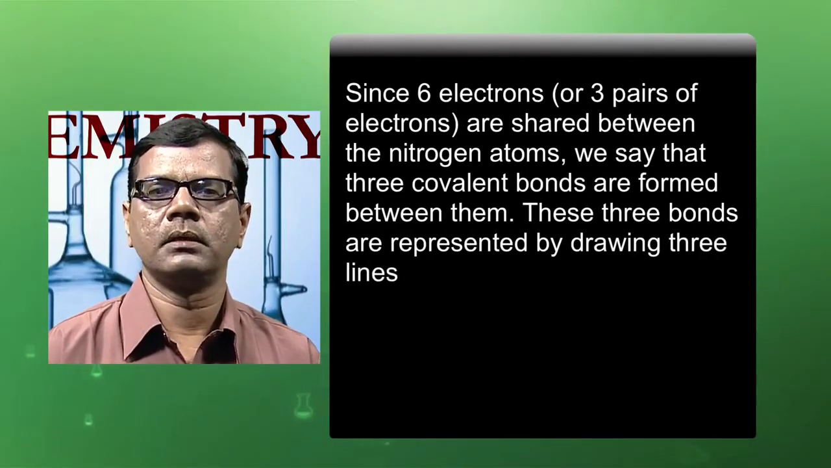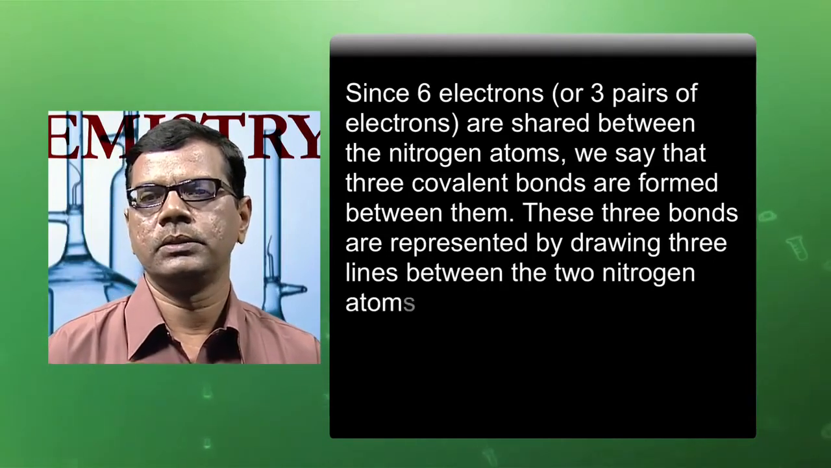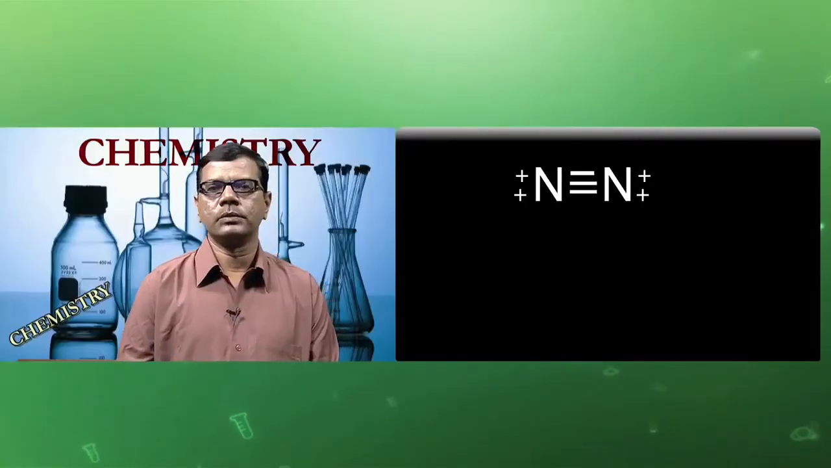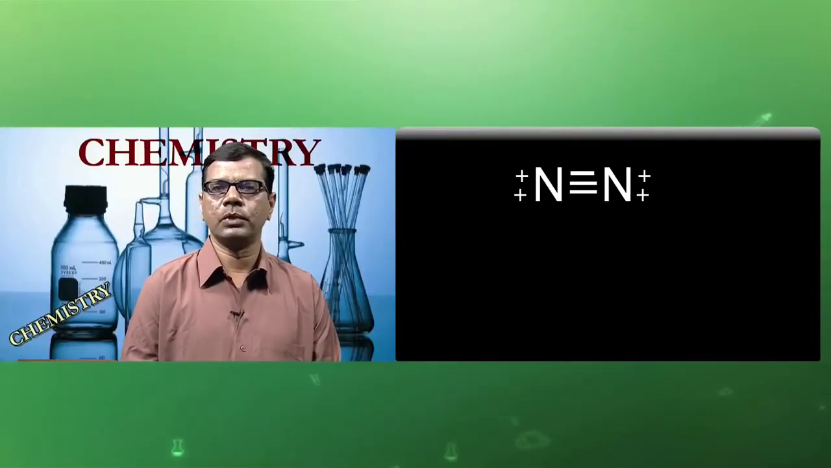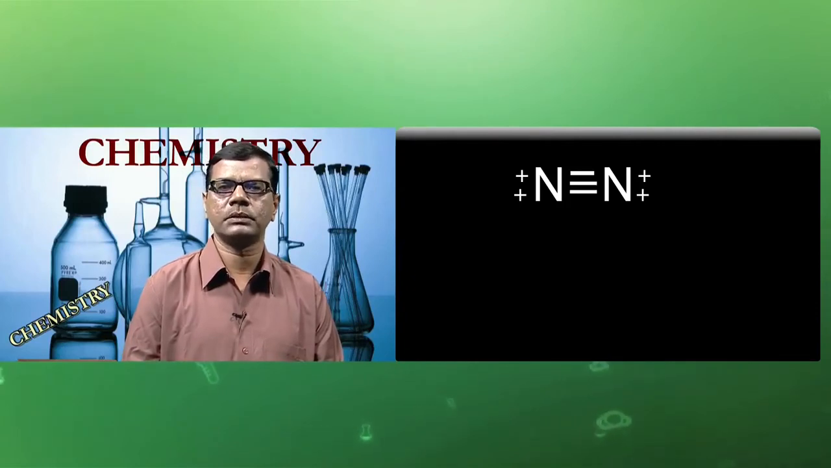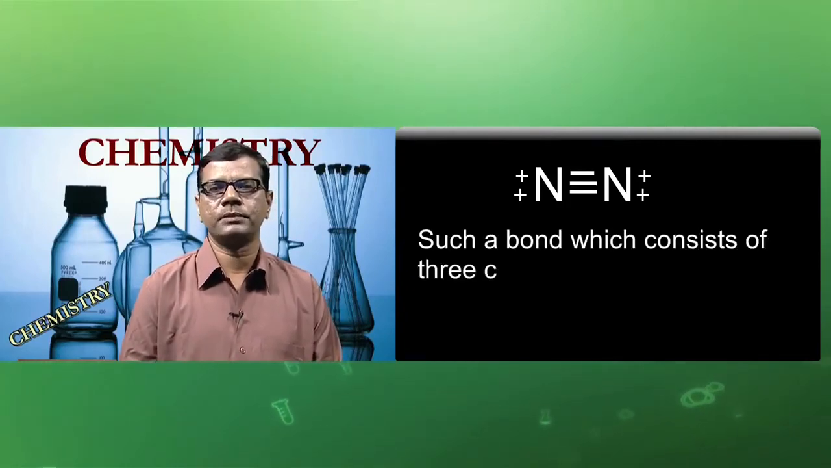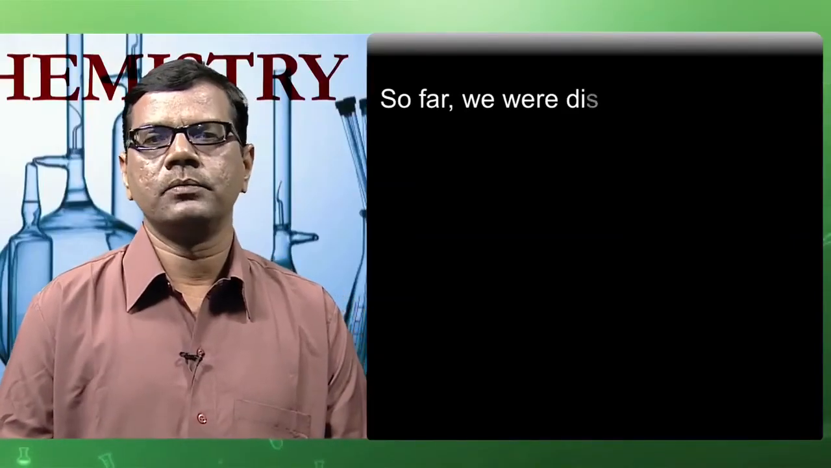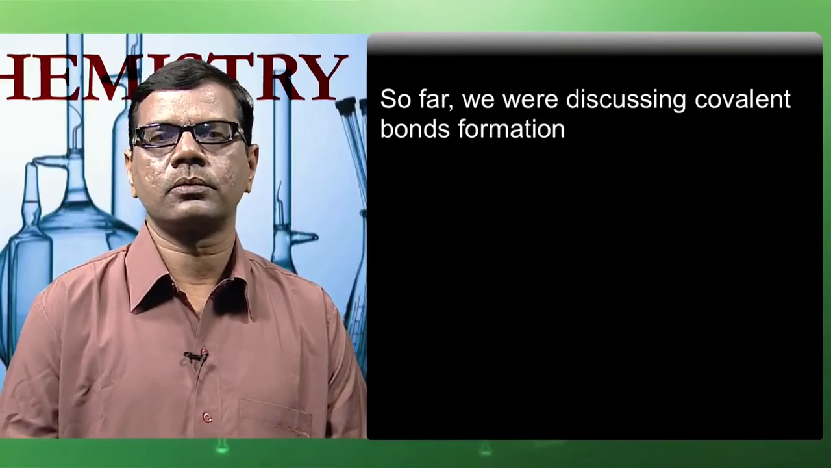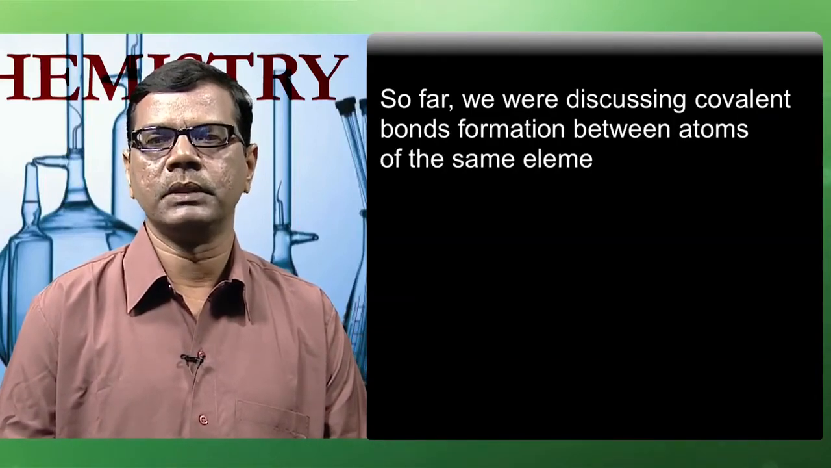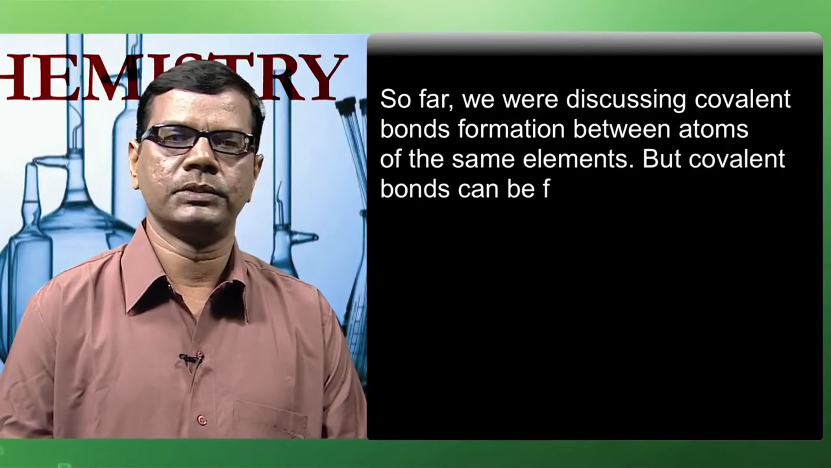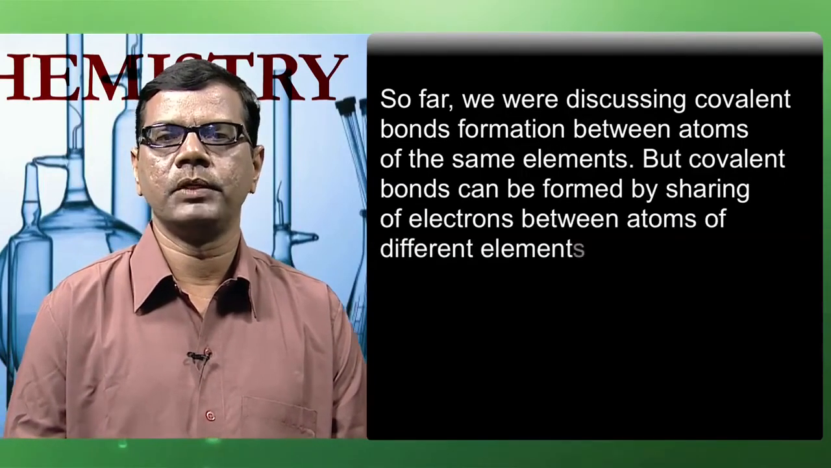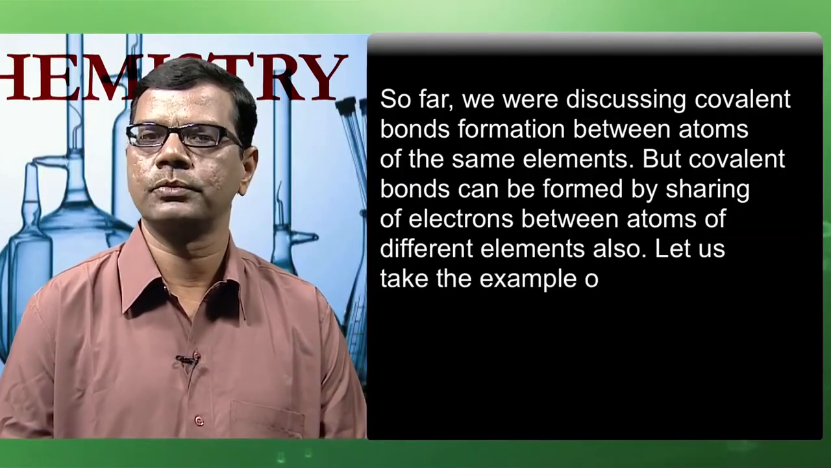These 3 bonds are represented by drawing 3 lines between the 2 nitrogen atoms as shown below. This is the actual representation of nitrogen molecule containing 3 covalent bonds. Such a bond which consists of 3 covalent bonds is known as a triple bond. So far, learners, we have discussed covalent bond formation between the atoms of the same elements, but covalent bonds can be formed by sharing of electrons between atoms of different elements also.